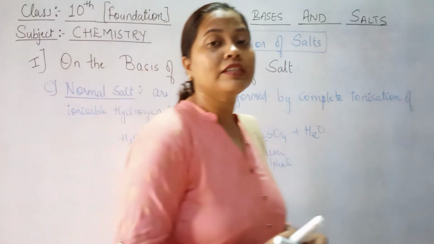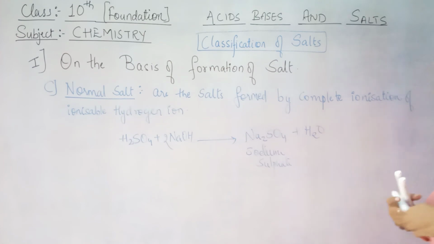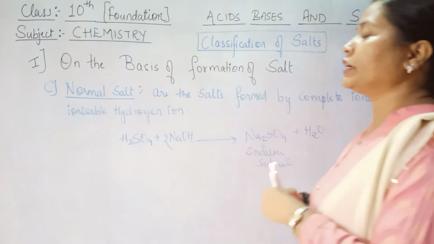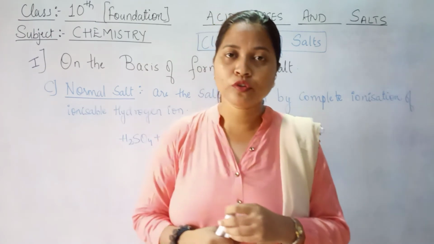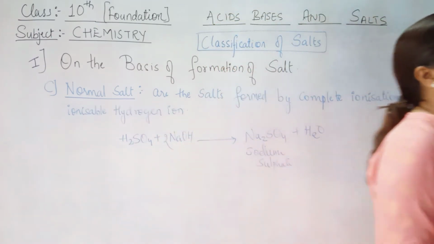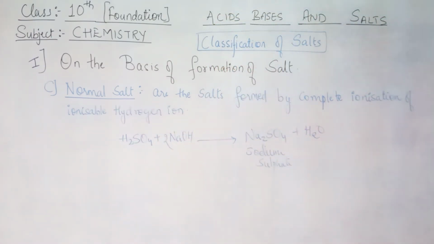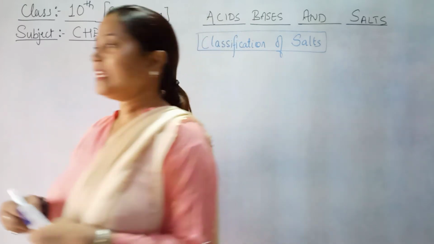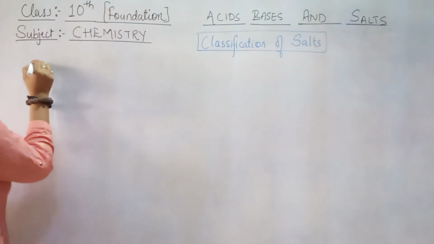Now the second type of classification is dependent on the basis of pH of salt. When we say pH of salt, it means that a salt will be acidic in nature but it doesn't have H+ ions. So how will that be, let's see.